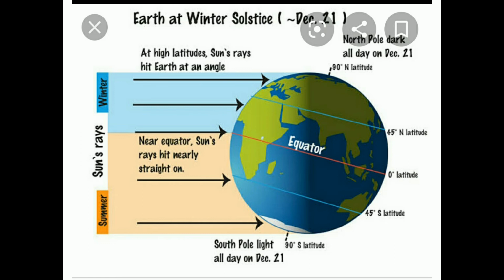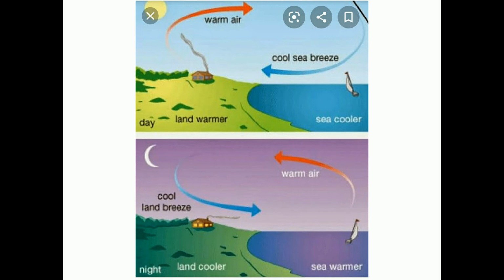The second one is land water relationship. See this picture. This picture is there even in your textbook, children. So, land water relationship. What will happen in the morning time? In the morning, the land will get warmer, and we already discussed this in the previous classes, in the 9th and 8th standard also. Land gets heated up very quickly and releases heat very quickly. Water gets heated up very slowly and releases heat very slowly.